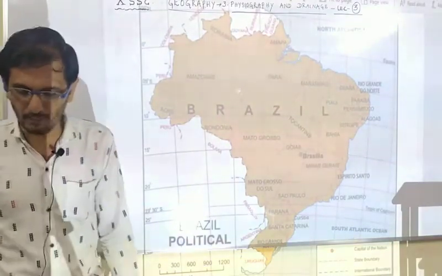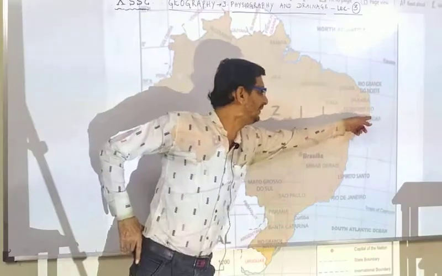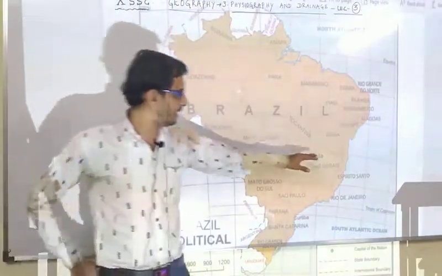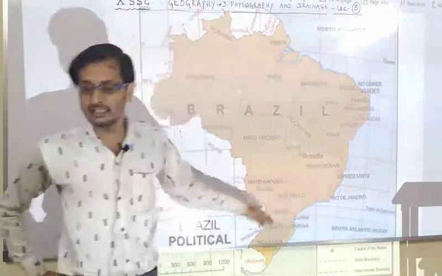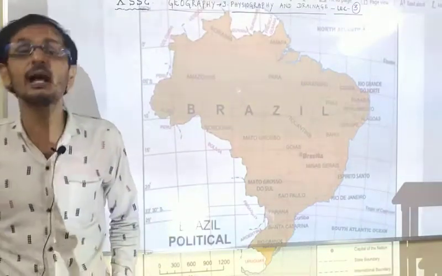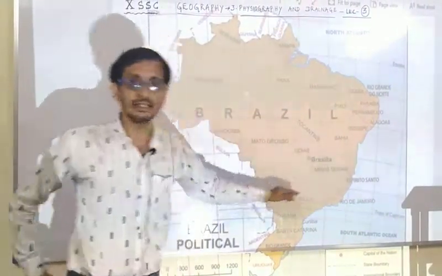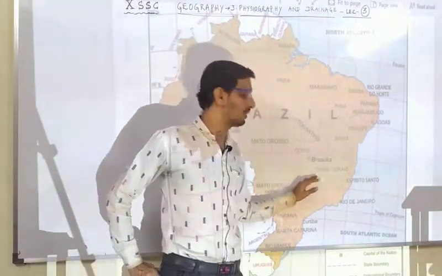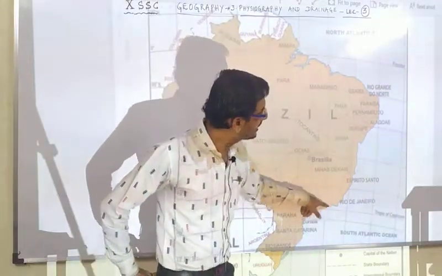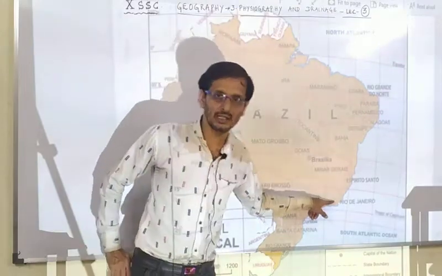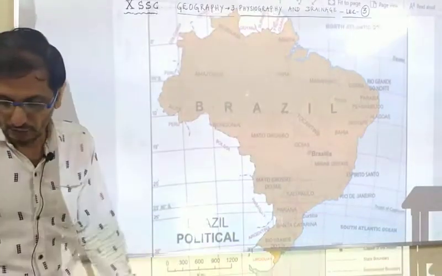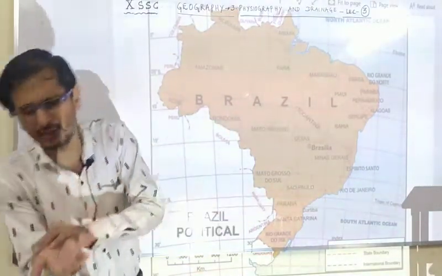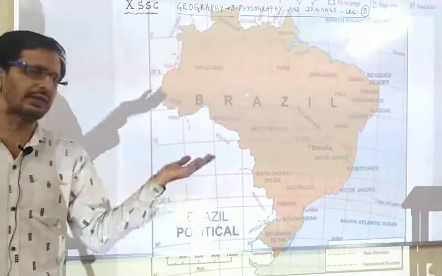Southern Brazil is occupied by an extensive plateau. You can see here east, west, north and south. In the south you can see the great escarpment as well as the Brazilian highland. This part of Brazil is known as the Brazilian highland, and the great escarpment occupies some part of the coastal area. The Brazilian highland is also known as the Brazilian plateau or Brazilian shield, as you name it.